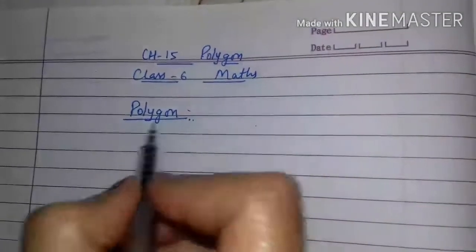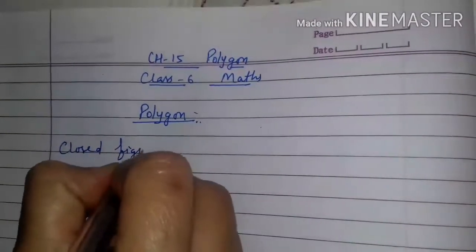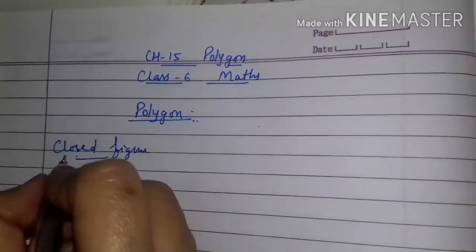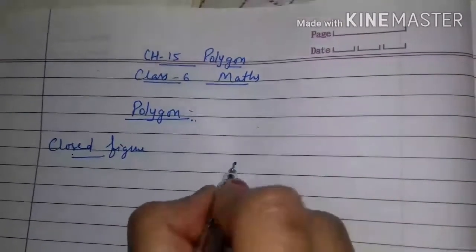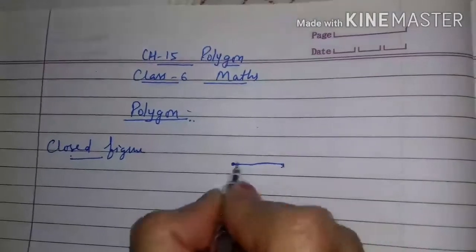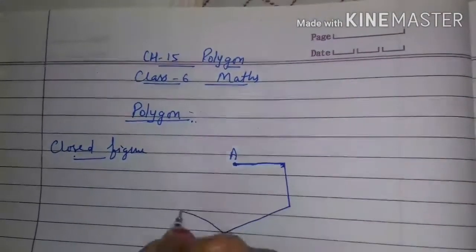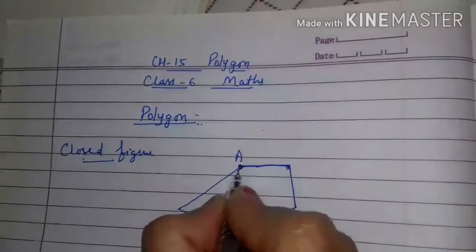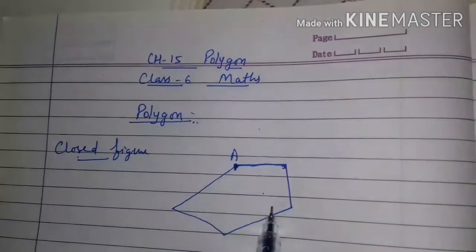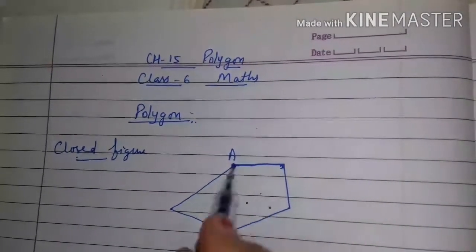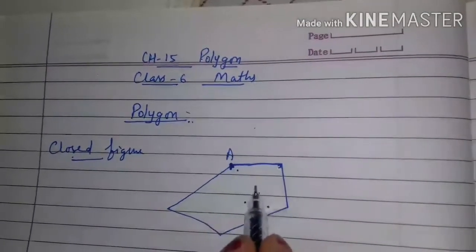So, polygon. Before this, first we know closed figure. What are the closed figures? As by name, closed means band. A figure which begins and ends at the same point. Let a figure start from here. A point is the starting point. This figure starts from here and ends at the same starting point. Such figures are called closed figures. A figure whose beginning and end points are the same is called a closed figure.